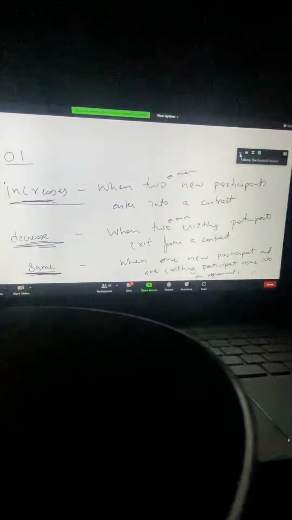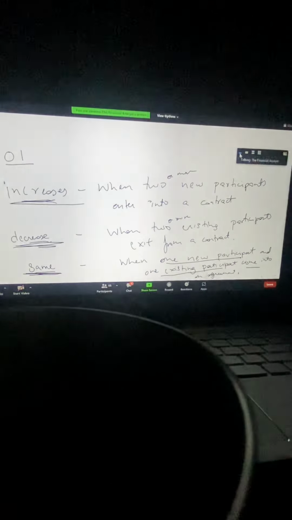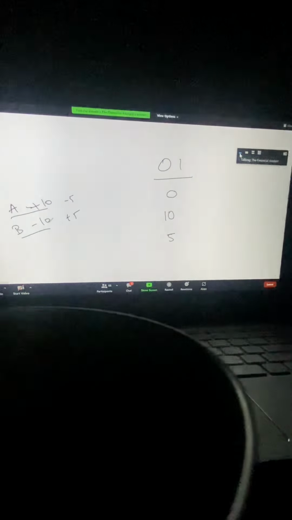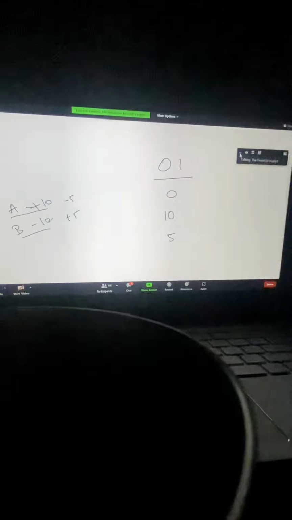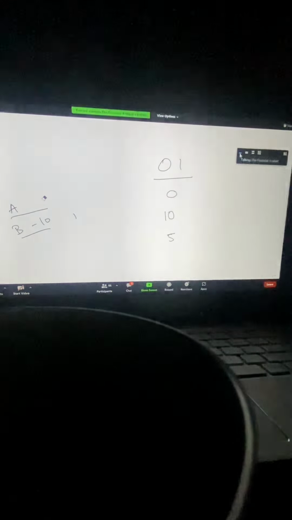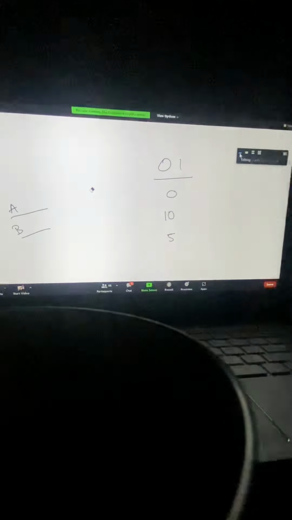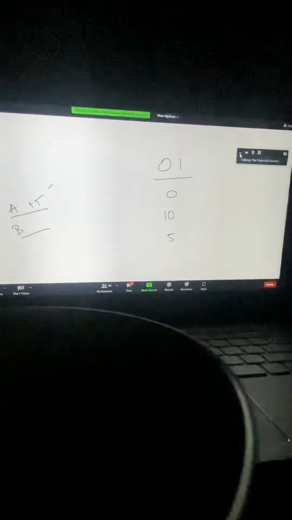OI will remain same when one new participant and one existing participant come into an agreement. Okay. So A and B are existing participants right now. What are the positions they are holding? A is holding +5 and B is holding -5, correct? A is having 5 contracts that he has bought. B is having 5 contracts that he has sold.